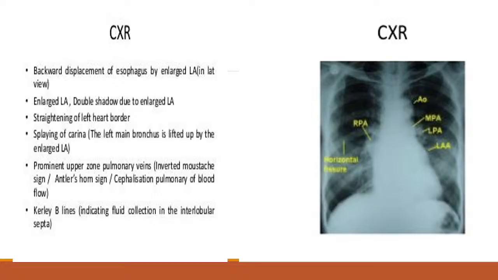pulmonary conus is full, main pulmonary artery is dilated, and there is a Kerley A line and B line. So, Kerley B line, it is a transverse line at the base of the lungs that indicates pulmonary edema, and there is a cotton wool appearance of the pulmonary edema. So, these are the findings in X-ray chest of mitral stenosis. There may be right ventricular enlargement also.